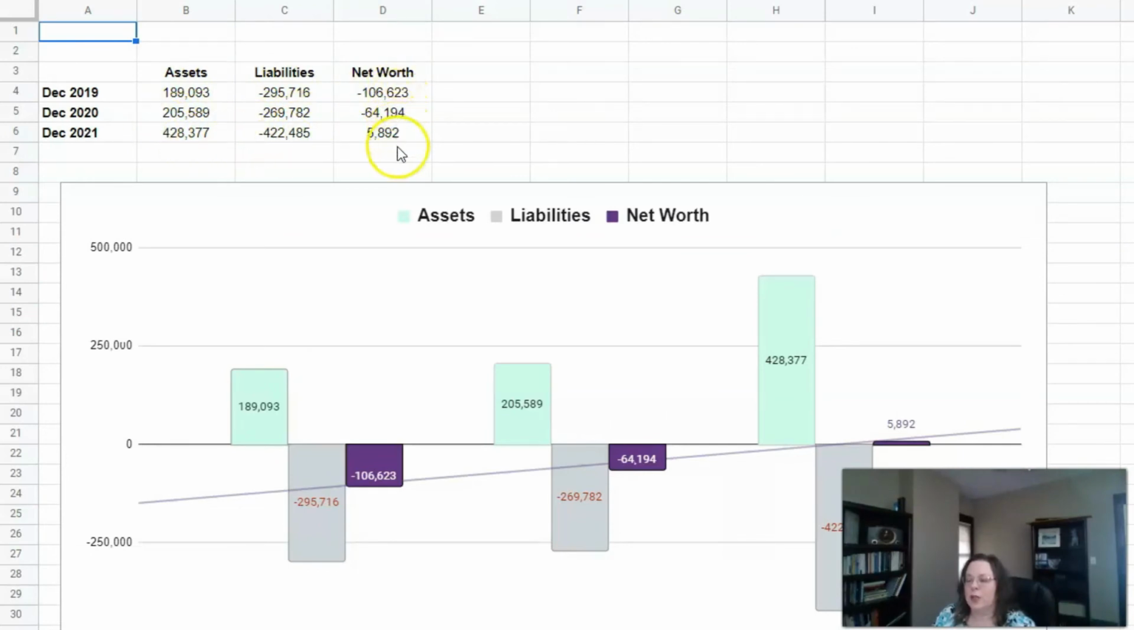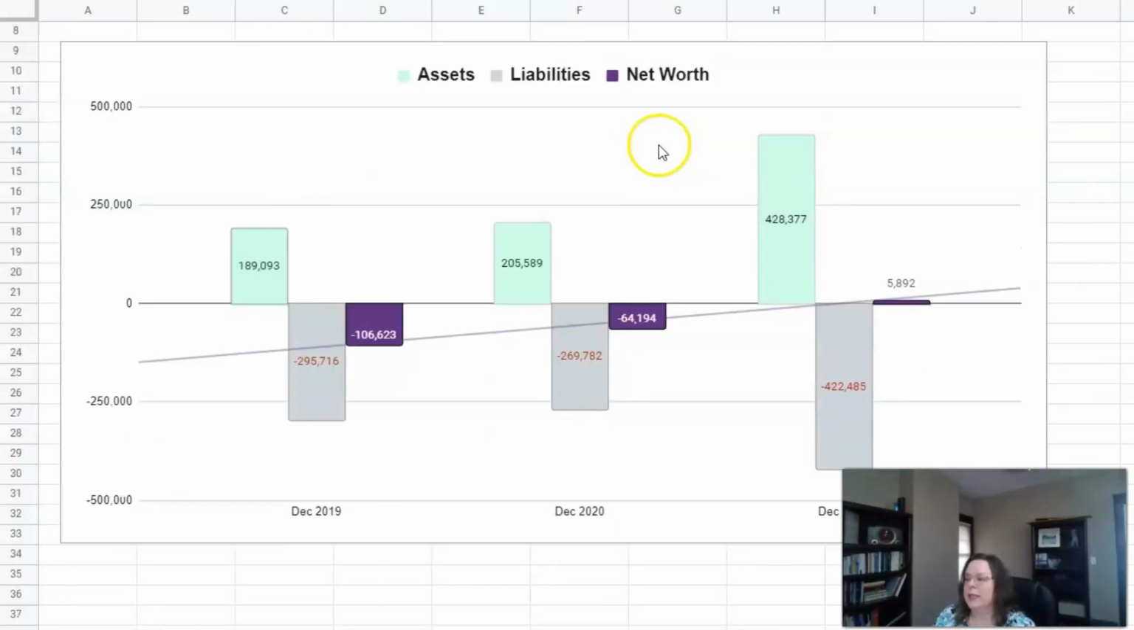Here's our net worth each year at the end. So I did it as of the end of the year. And then here's what the chart looks like. So you can see our assets went up in 2021. You can also see that our liabilities went up in 2021. But overall, we landed at positive $5,892. So the trend line, when it's like this, looks a lot better. I like it when it's sloping upwards.